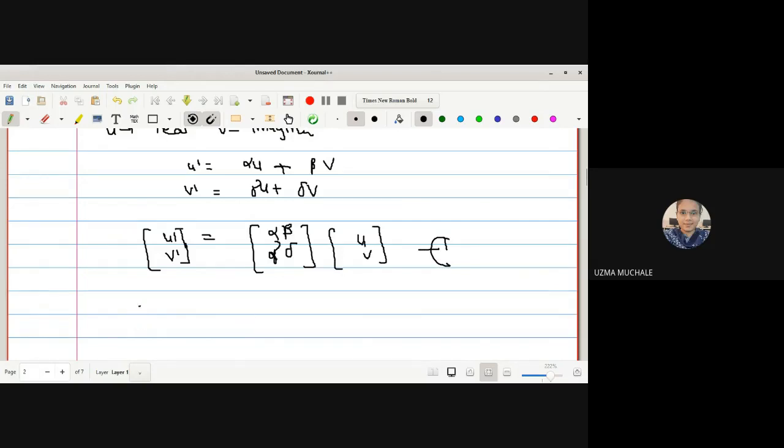Q is the matrix of transformation from U V to U dash V dash.